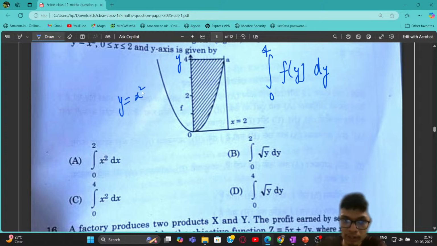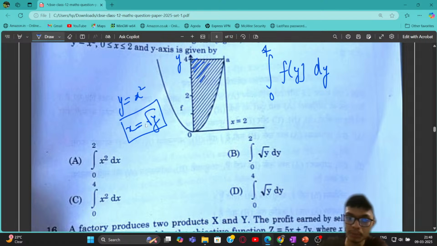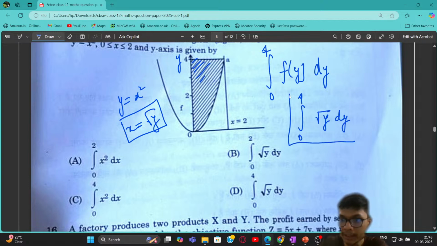Looking at the options, this is a parabolic function, so I can write y equals x squared. From here I can write x equals square root of y. I have to find this particular shaded region, so it is simply given as the integral from 0 to 4 of square root of y dy, as simple as that. So from here, option D is going to be the correct answer, right?